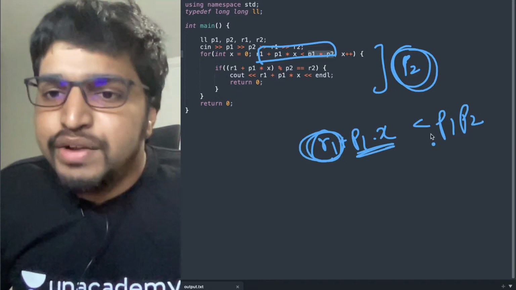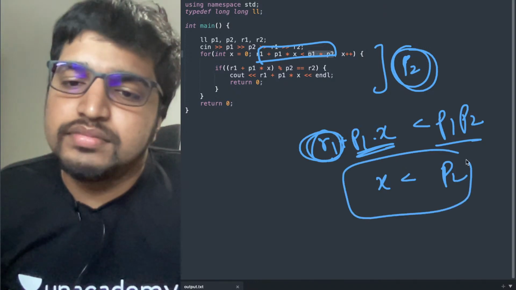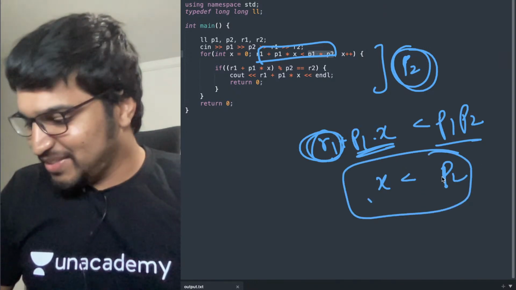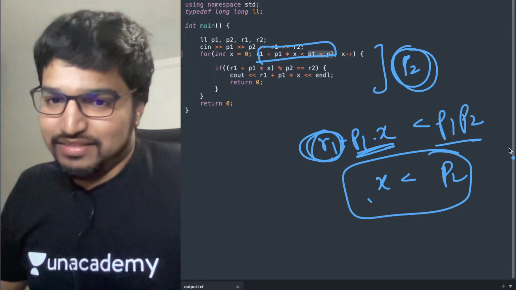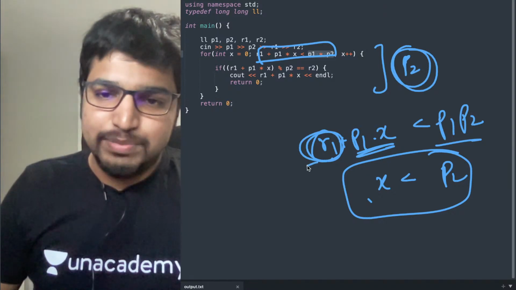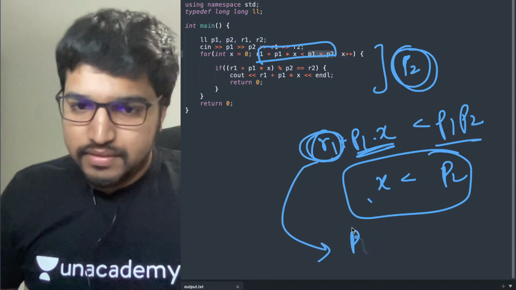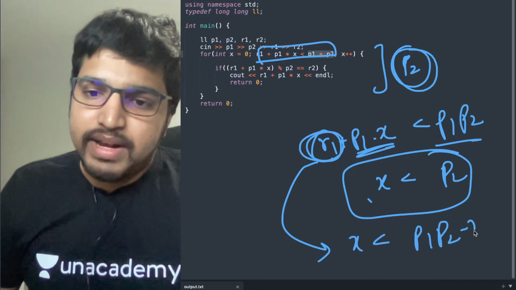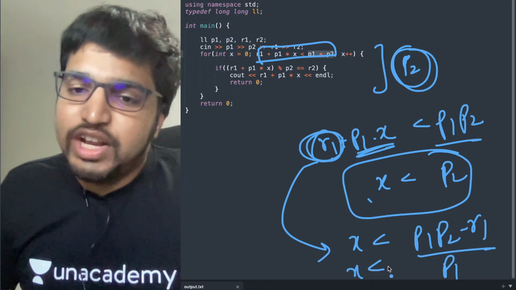So P1 into X is less than P1 into P2, which means X is less than P2. It's going to run P2 times at most. If I solve this properly, I get X is less than P1 P2 minus R1 by P1. So X is definitely going to be less than P2.